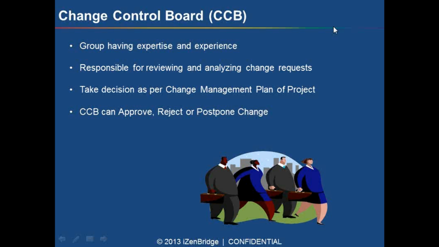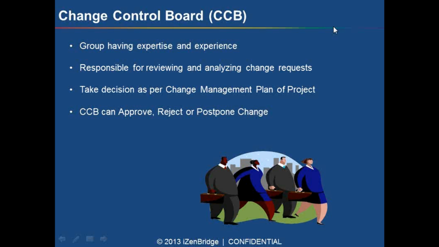Now, the whole process of what level of changes are going to be approved by the team lead, what level of changes are going to be approved by the project manager, or what level of change we are going to present in the change control board, everything is defined or documented in our change management plan. We are going to talk about the document in later slides as well.